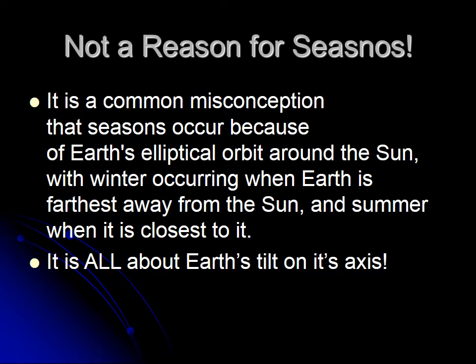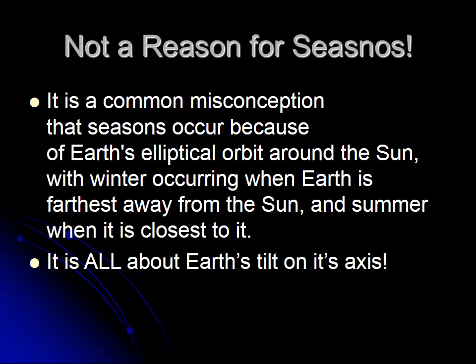I want to clear something up because there's a common misconception surrounding seasons. I want to make sure everybody knows that the reason seasons happen is because the earth's axis is tilted, and not because of the way that the earth orbits around the sun. A lot of people think that winter happens when the earth is farthest away from the sun.